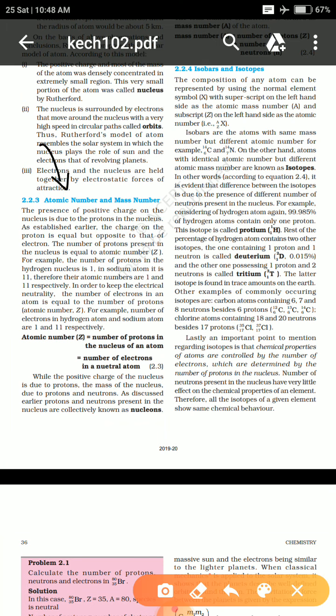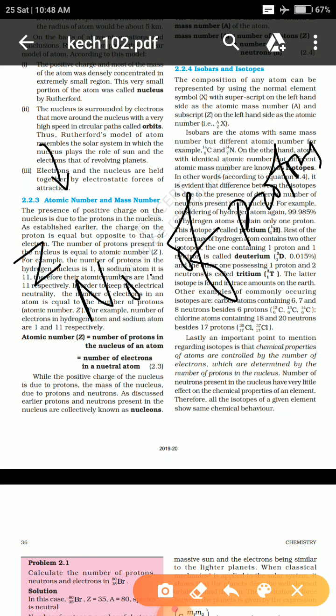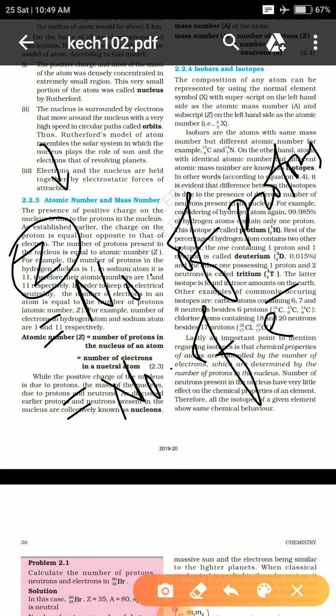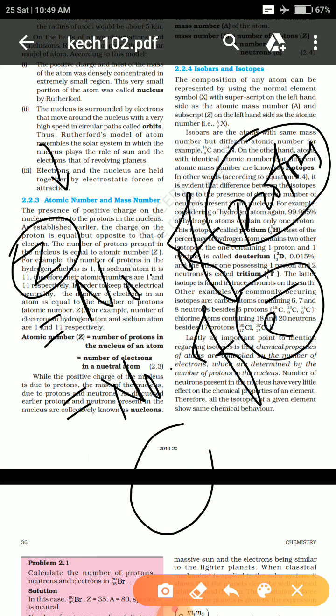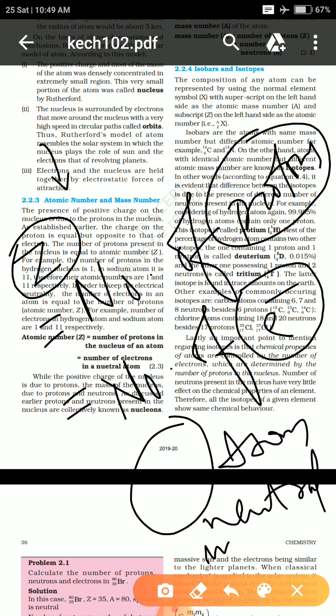Atomic number is nothing but the number of protons. That is what atomic number means. It is represented by the letter Z. Number of protons for an atom will be equal to the number of electrons. Always consider that. If the number of protons of an atom is the atomic number, then definitely the number of protons will always be equal to the number of electrons, because we know that an atom is neutral in charge. Okay, an atom is neutral in charge.